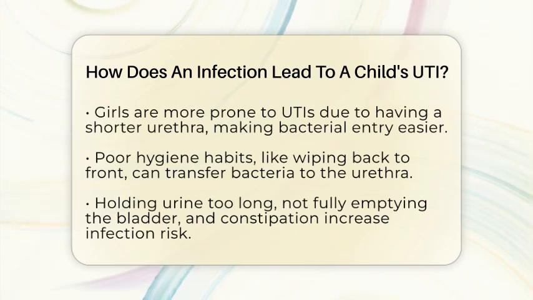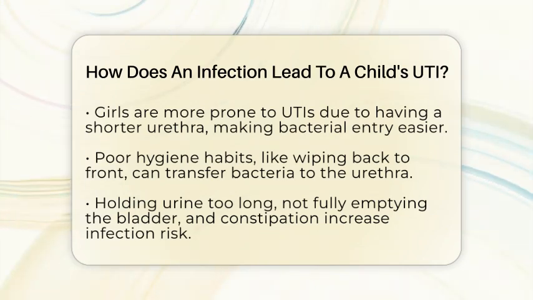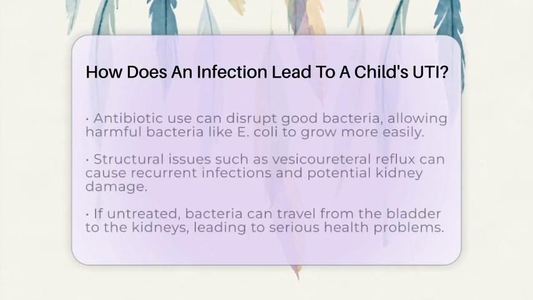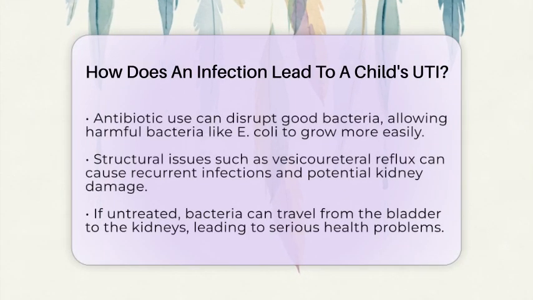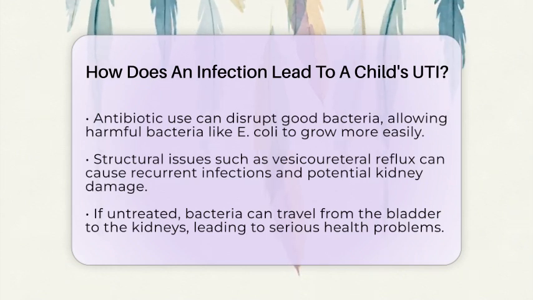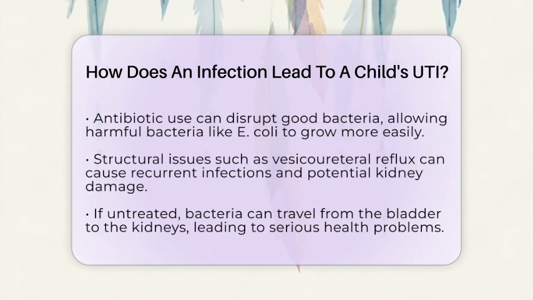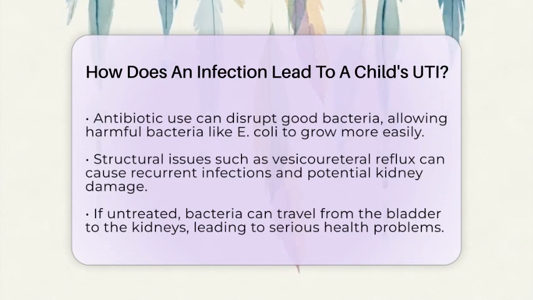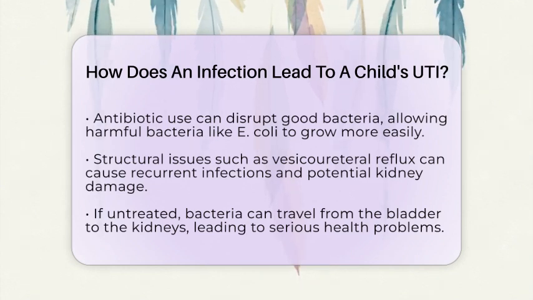Antibiotic use can sometimes kill the good bacteria that normally help keep harmful bacteria in check, allowing pathogens like E. coli to flourish. Some children may have genetic factors or bladder conditions that make fighting off infections harder. Structural issues like vesicoureteral reflux, where urine flows backward from the bladder to the kidneys, can also make recurrent infections more likely and may even cause kidney damage if untreated.